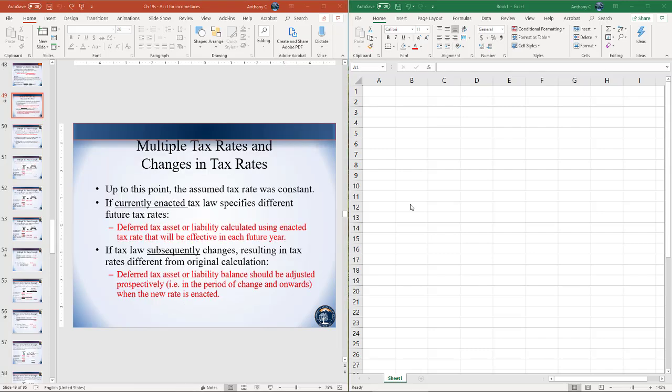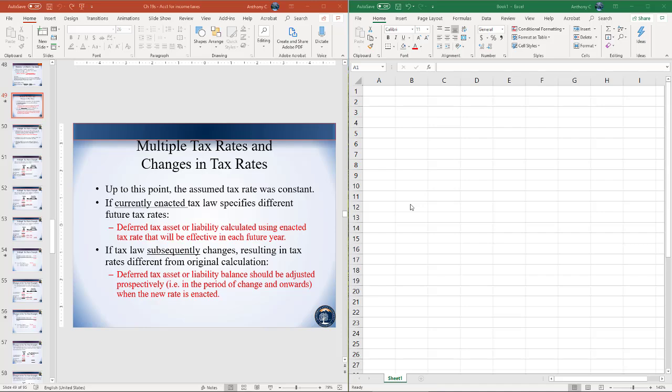In all the examples so far, we just assume that the tax rate was constant. So in other words, we just use one tax rate for all years. In some cases, a company may be aware that the tax law is going to change in the future. So all that's going to happen is when they calculate their DTA or a DTL, they're just going to take their future taxable amounts or their future deductible amounts and they'll multiply it by the expected tax rate in those future years. In the case that a company is not aware that the tax rate is going to change and it just changes on them, they're not going to go back and change any previous year's calculations.